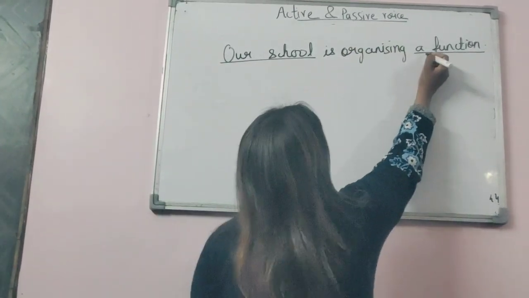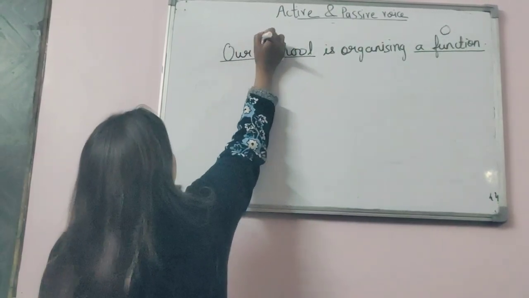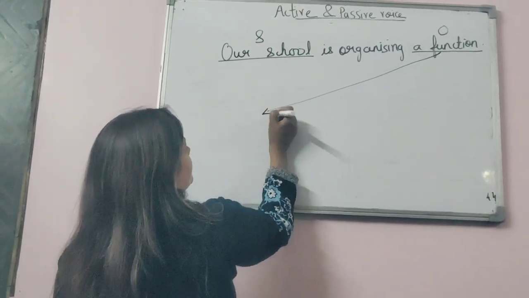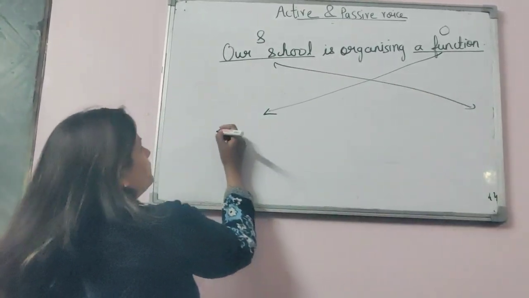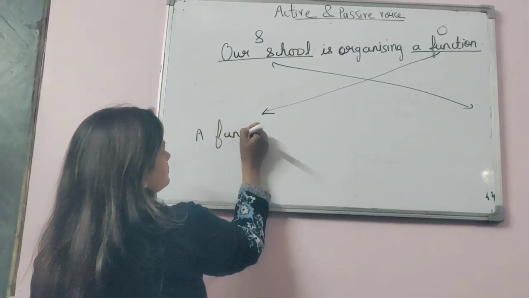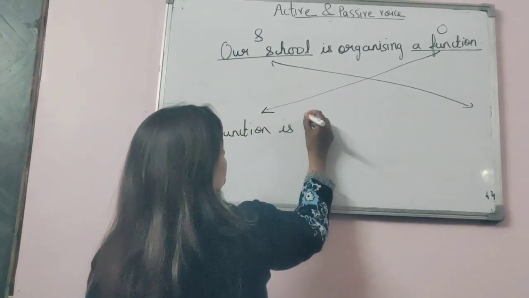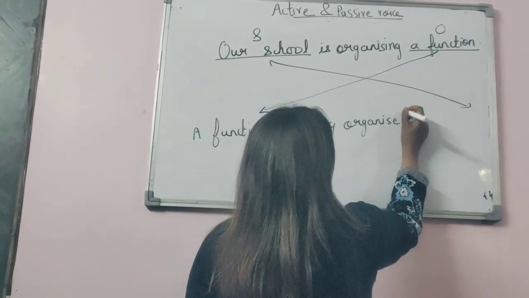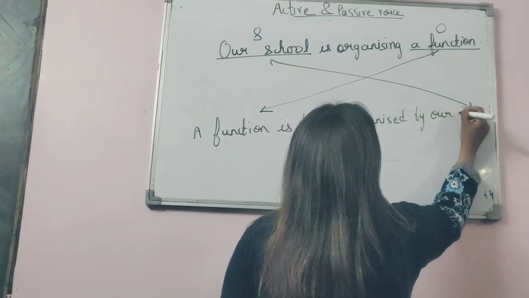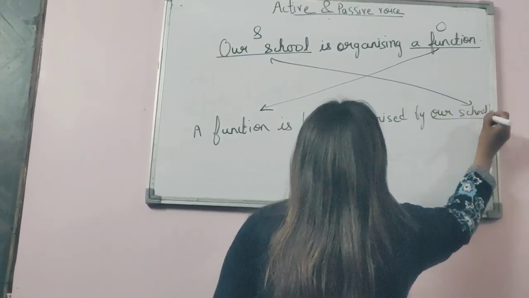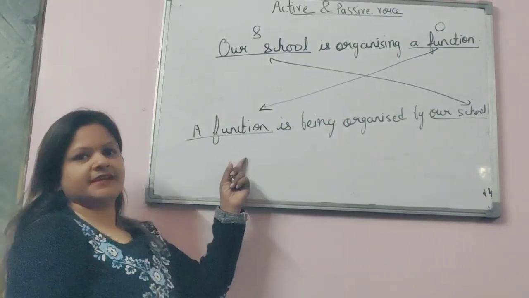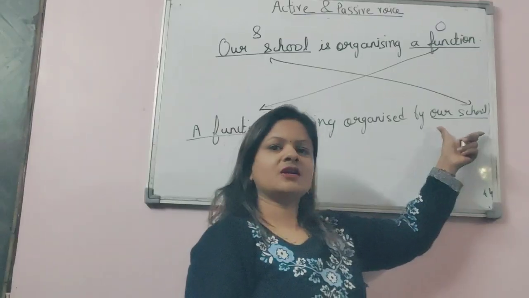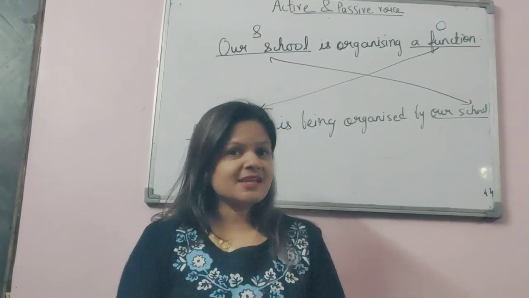Now I am going to change this object and subject to their respective positions. Like I would say, a function is being organized by our school. So it is clearly stated here that our object becomes our subject and our subject becomes our object. Okay, so it is the first thing that we do.